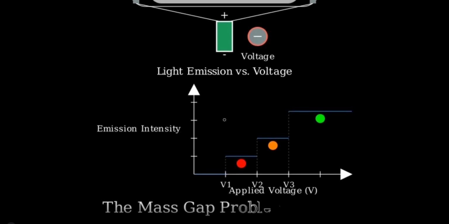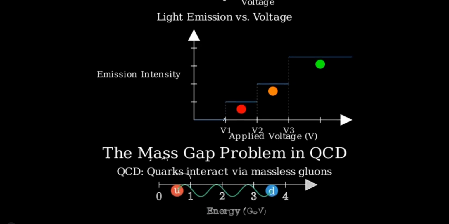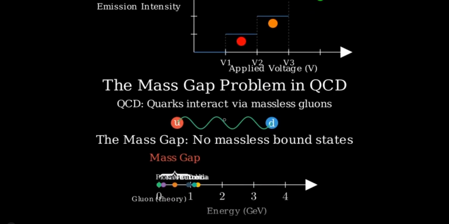In quantum chromodynamics, or QCD, which describes the strong nuclear force, we face a puzzling situation. The theory's fundamental particles, quarks and gluons, interact through massless gluon exchange. Yet, we never observe isolated, massless gluons. This is the mass gap problem. Despite the masslessness of gluons in the theory, all observable bound states, like protons and neutrons, have positive mass. There appears to be a minimum energy threshold, or gap, below which no physical states exist.